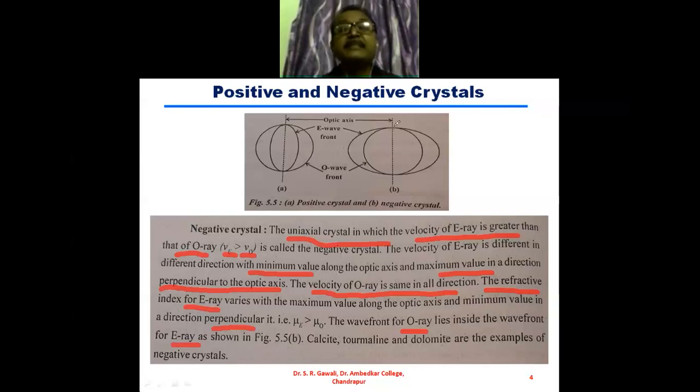Here you can see this is the negative crystal, and for this negative crystal, always remember that the wavefront for the ordinary ray is spherical. So this is the spherical wavefront. ऑर्डिनरी रे का वेव फ्रंट कभी भी स्फेरिकल रहेगा and the wavefront for the extraordinary ray is the ellipse. So this is nothing but an ellipsoid. Okay, so the wavefront for the ordinary ray lies inside the wavefront for the E rays.